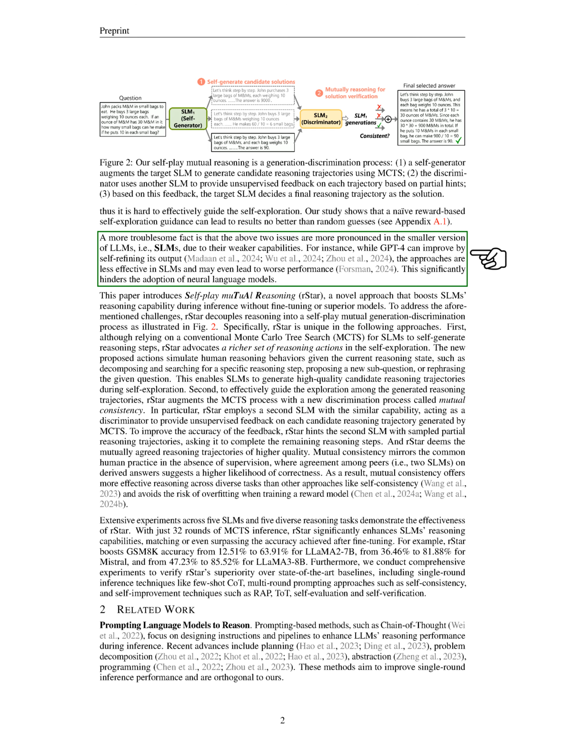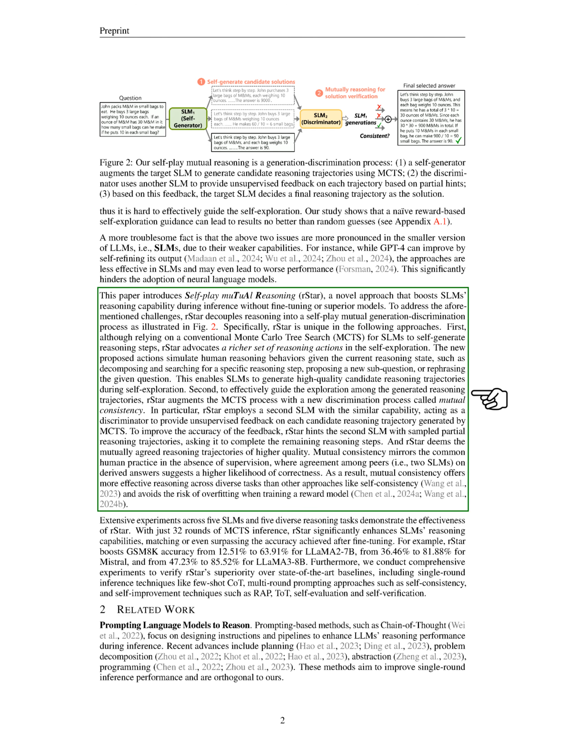To tackle these challenges, we introduce self-play mutual reasoning, rStar, a new approach that enhances SLMs' reasoning capabilities during inference without fine-tuning or superior models. rStar separates reasoning into a self-play mutual generation and discrimination process. It employs a conventional Monte Carlo tree search, MCTS, for SLMs to generate reasoning steps but introduces a broader range of reasoning actions that mimic human reasoning, such as breaking down problems, proposing new questions, or rephrasing existing ones. This allows SLMs to create higher quality reasoning paths.